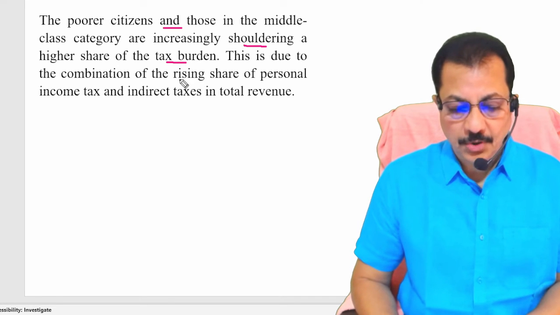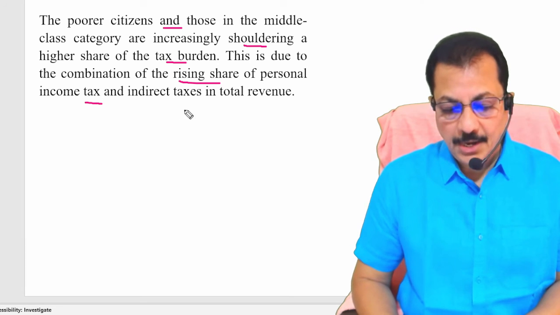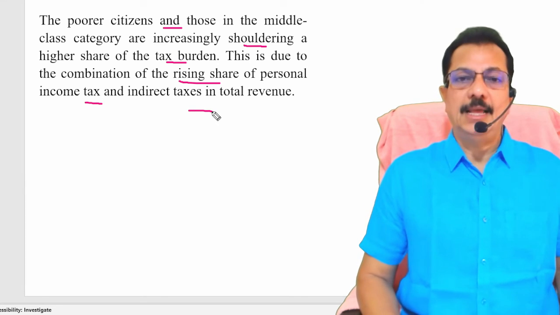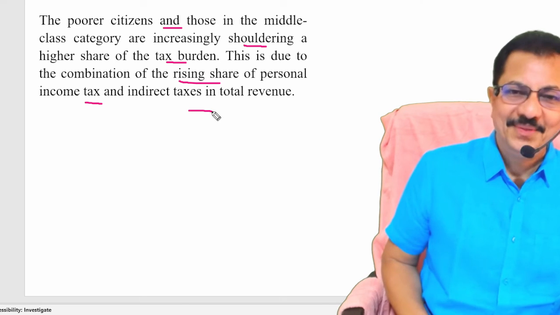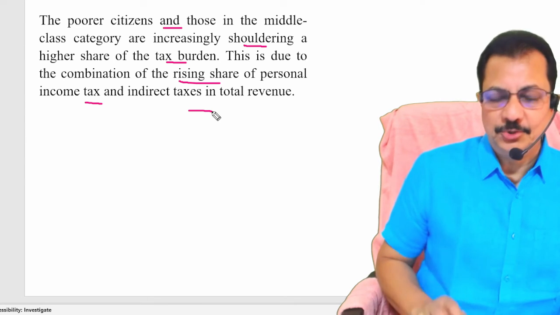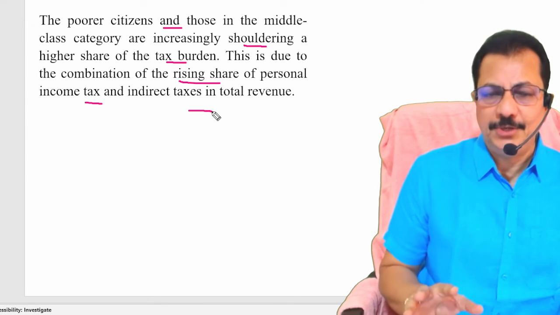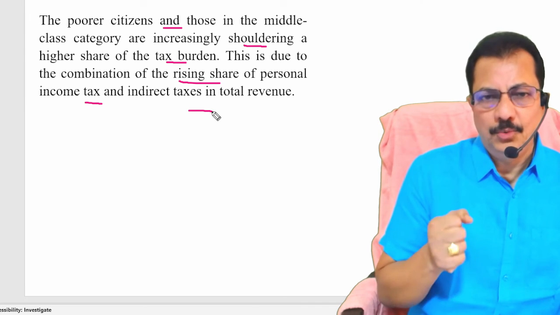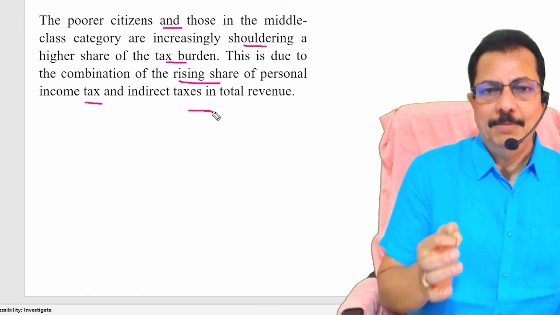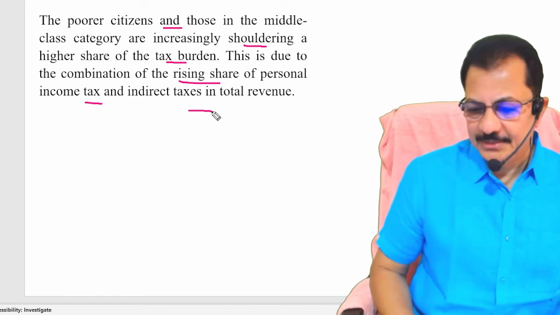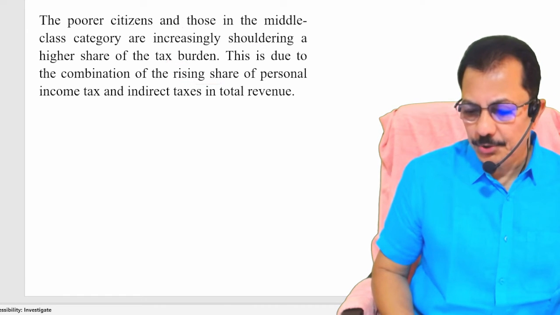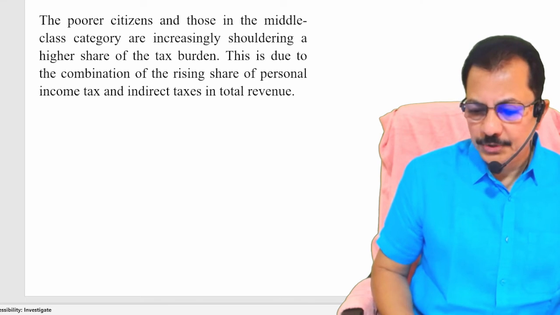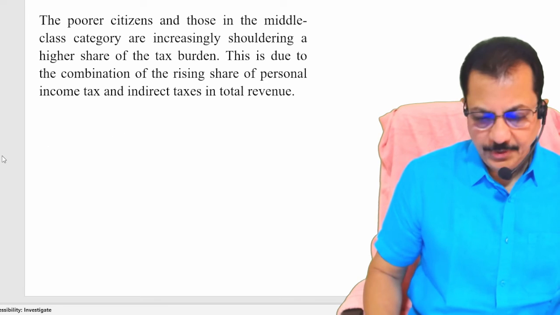This is due to the combination of the rising share of the personal income tax and also indirect taxes in total revenue. Very, very, very important one. Meaning the existing tax structure is burdening poor people and middle class people more. Is that clear? And I would like to show you two questions here. Kindly have a look at this.